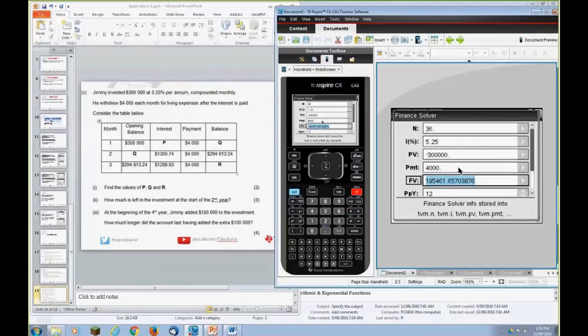Jimmy's going to add another 100,000. So at this point, we've got negative, because Jimmy's adding money, giving it to the bank, $295,462 in the account. So we've taken the balance and then we've added 100 onto it. That's correct. Yep. And now we want to find out how long that would last.